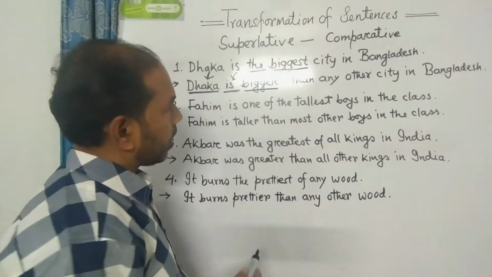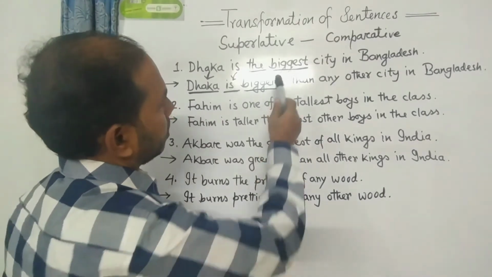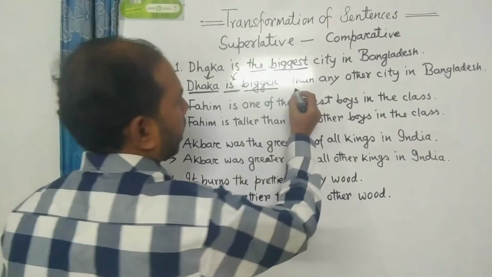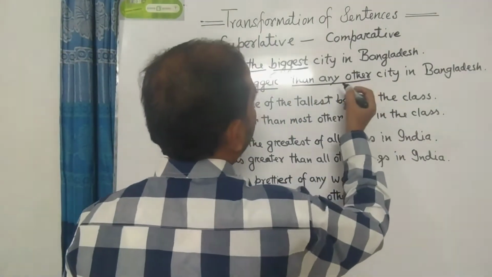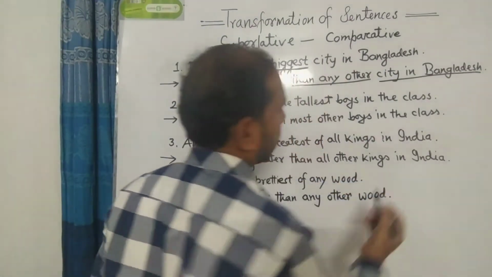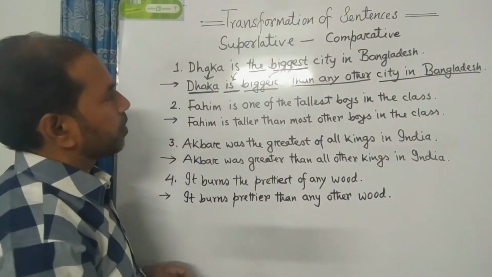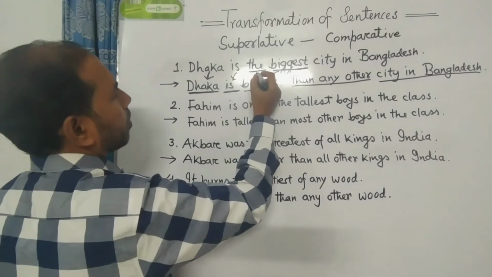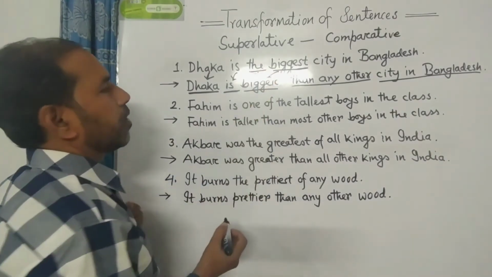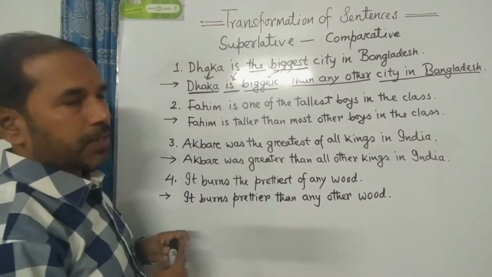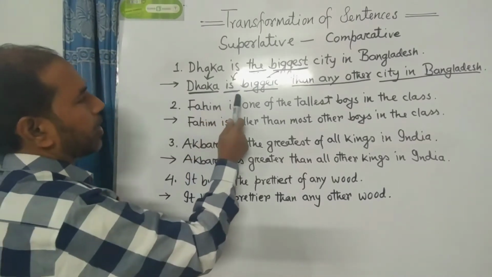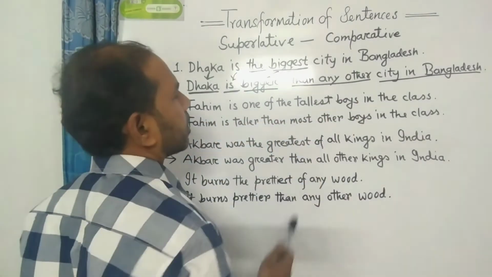Then you have to change the adjective from superlative into comparative. Then you have to add then any other. This is the rule. Then any other, and then the rest of the part of the sentence. And you have to cut out the article the. Please notice the example. Dhaka is the biggest city in Bangladesh. The answer is Dhaka is bigger than any other city in Bangladesh.